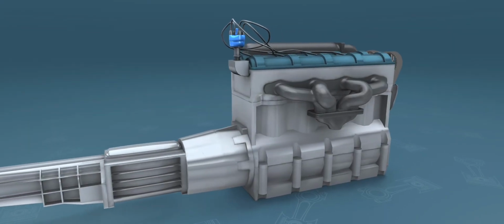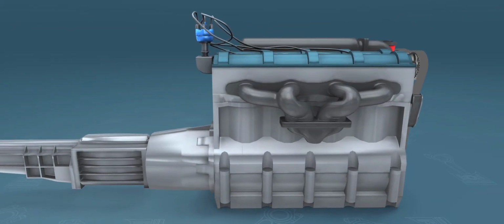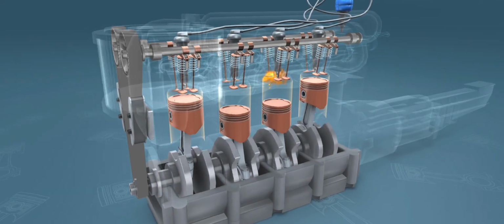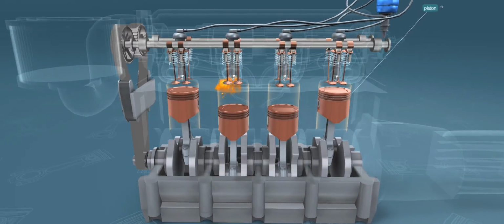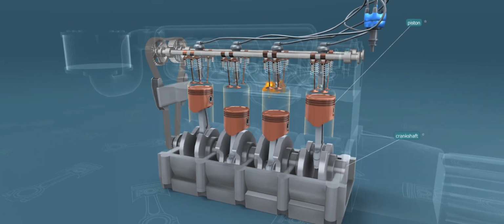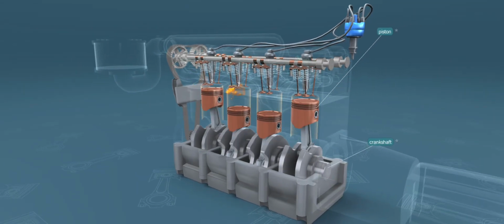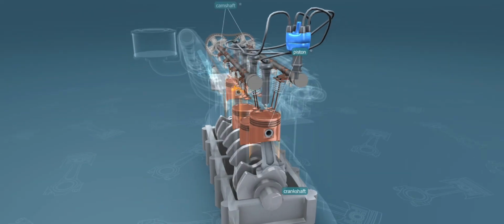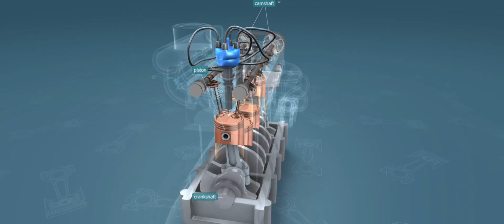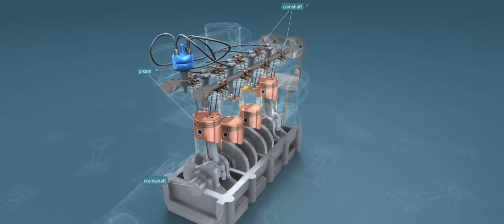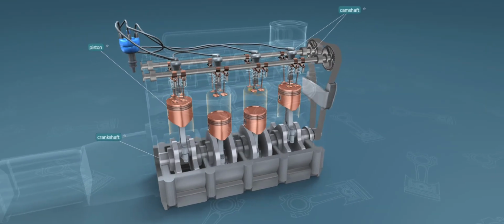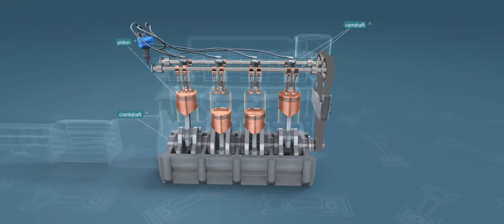The most common type of engine used in cars is the four-stroke Otto engine. It converts the alternating vertical motion of the pistons into the rotation of the crankshaft. The crankshaft drives the driveshaft and the camshaft through the timing belt. The camshaft operates the valves which ensure fuel intake and the expulsion of exhaust gases through a coordinated rhythmic opening and closing.